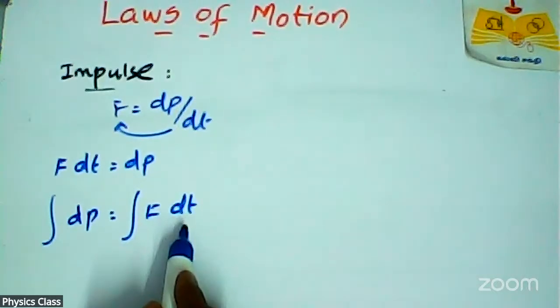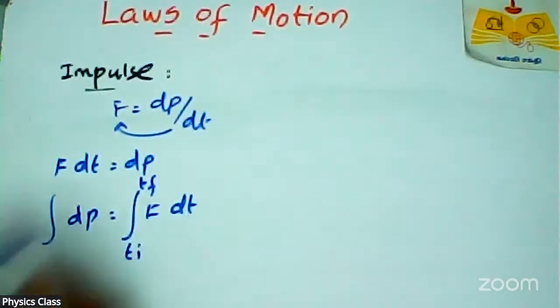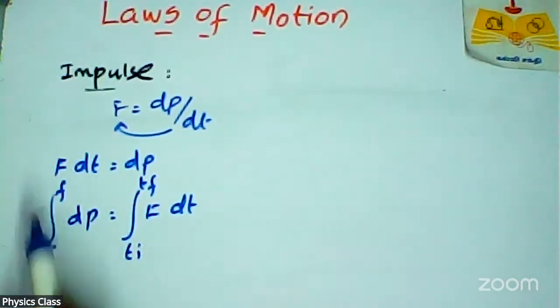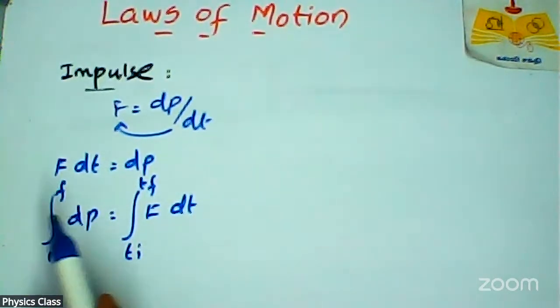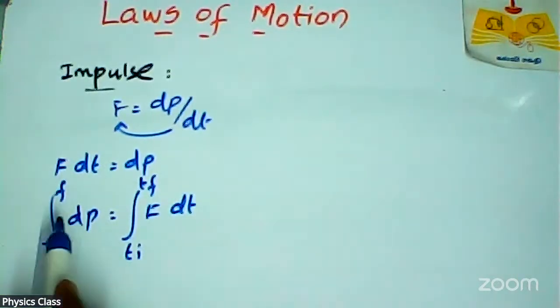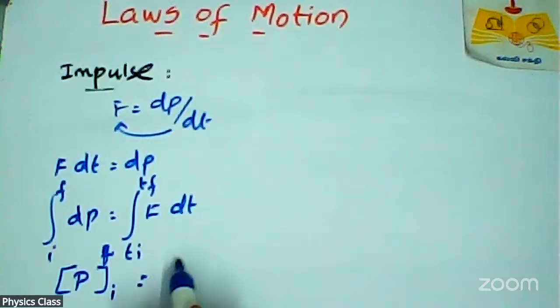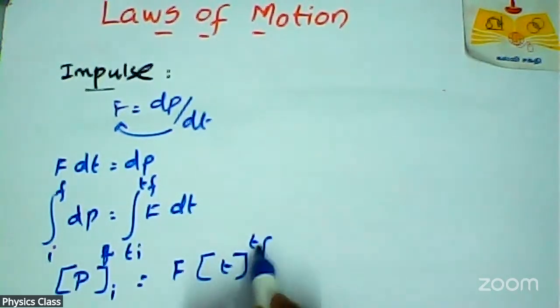So here dt. We have to put change in time here, initial time, final time. Here initial momentum, final momentum. I means initial, f means final. So integration of dp, integration of dx. Already you know that x. So integration of dp gives p, like that, pf pi. And here force is constant, so dt becomes t because of integral and differentiation, tf ti.